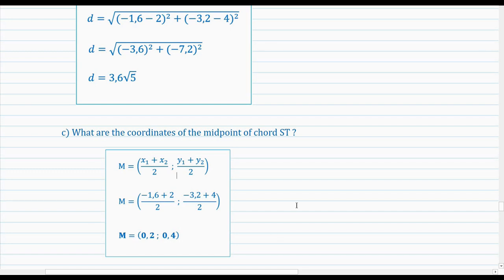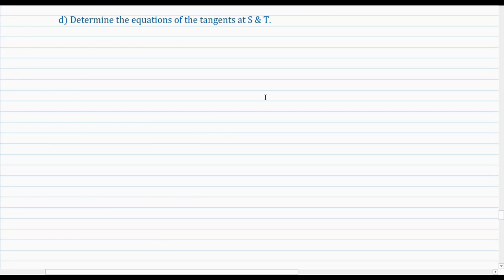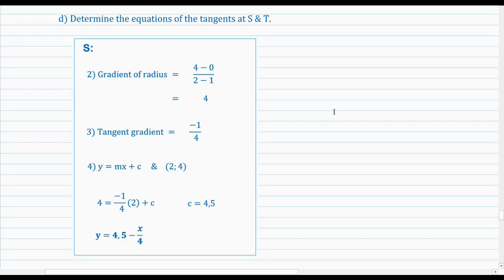And the part D of the question is, determine the equations of the tangents to the circle at the points S and T. Pause and try it out. Here's the working. So I chose to go one point at a time. So I started with point S, then I followed the same 4 steps I outlined before, which you need to use to determine the equation of a tangent given a certain point.